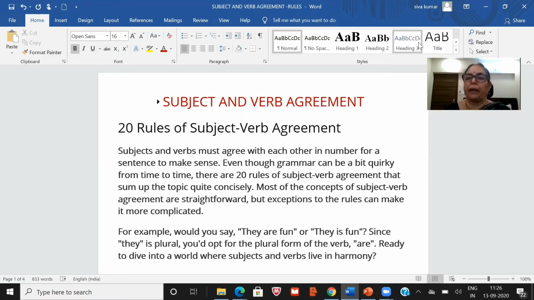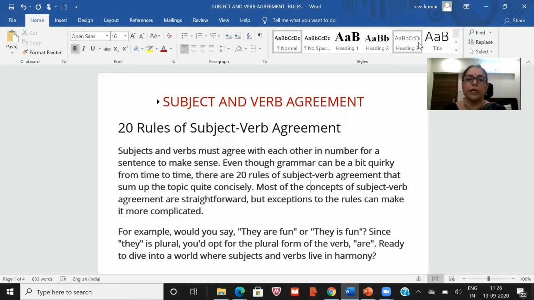Even though grammar can be a bit tricky from time to time, there are 20 rules of subject and verb agreement that sum up the topic quite concisely. Most of the concepts of subject-verb agreement are straightforward, but exceptions to the rules can make it a little bit more complicated.